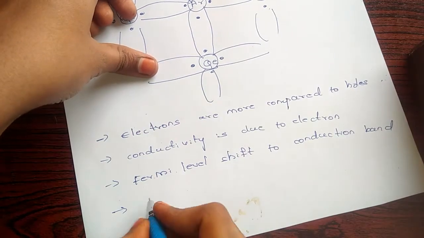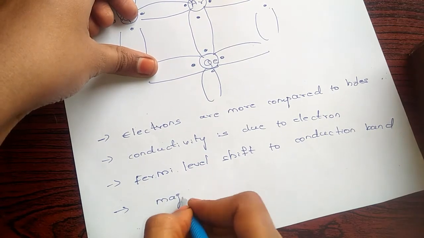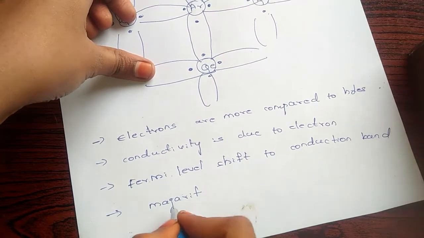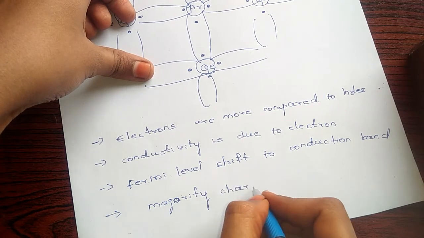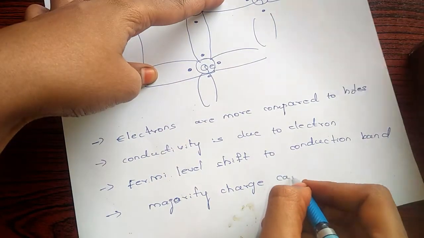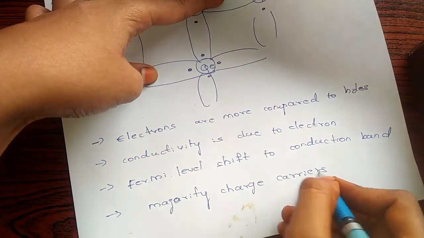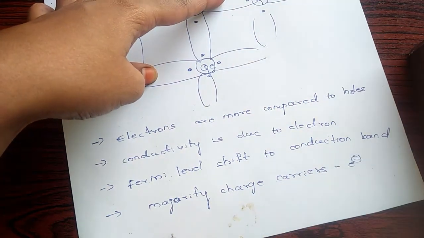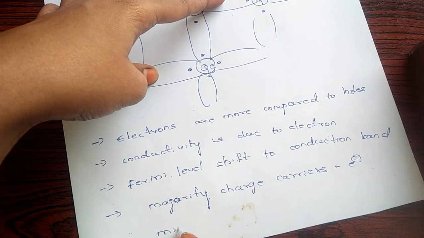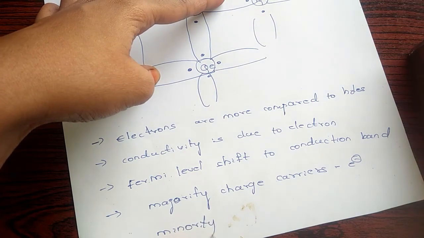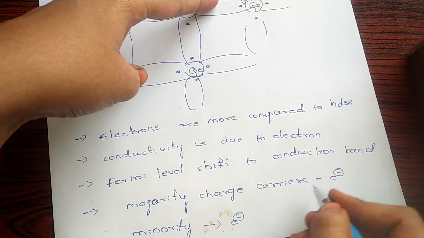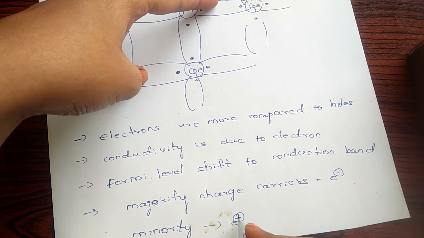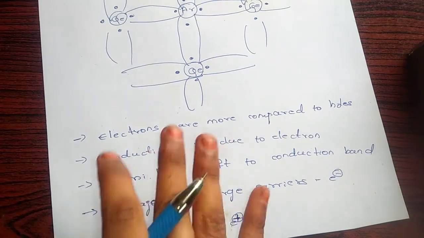And here, what are the majority charge carriers? Of course, electrons. Then what are the minority charge carriers? Minority carriers are holes, because they are less in number compared with electrons.